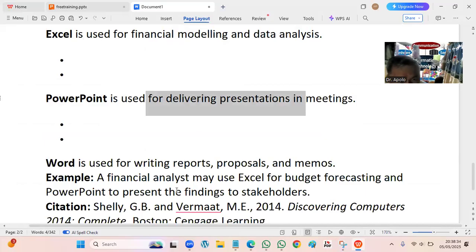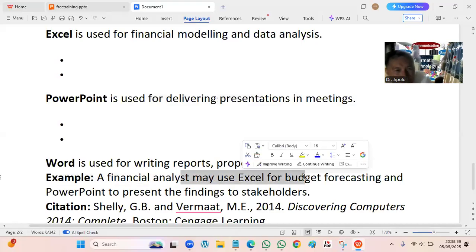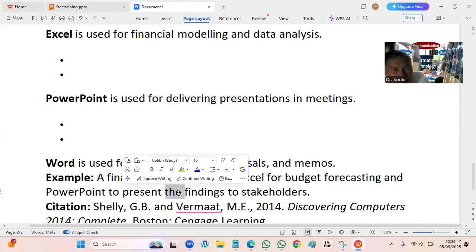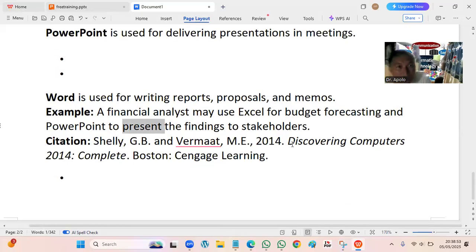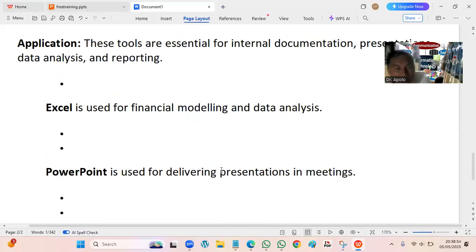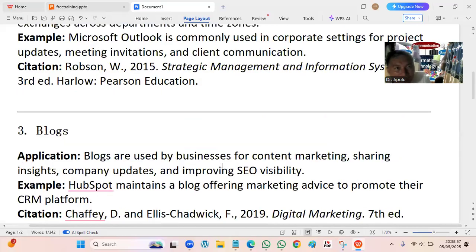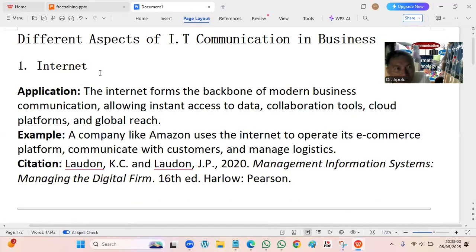Financial analysts use Excel for budget forecasting and PowerPoint to present findings to stakeholders. For us to convince the customer, we need to have a PowerPoint so that they can visualize. We can put a movie in the PowerPoint also, and then they will listen. So these are all essential IT communication tools in the business nowadays.